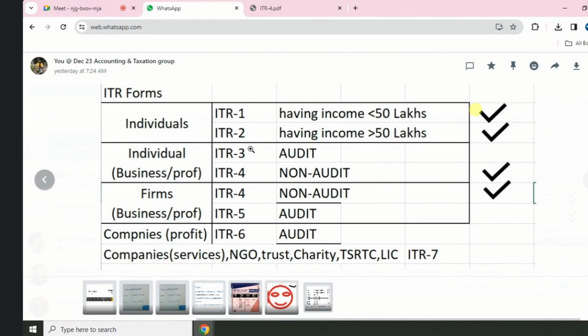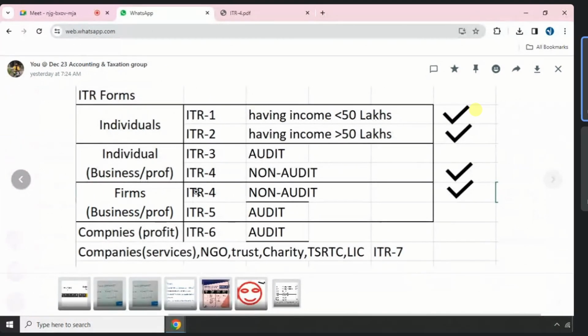ITR 3 is for individual business where audit is mandatory, ITR 4 in case of non-audit. For firms, there are two forms applicable: ITR 4 in case of non-audit and ITR 5 in case of audit. You got my point?